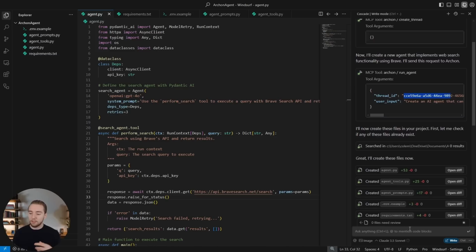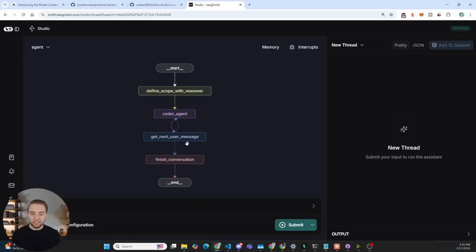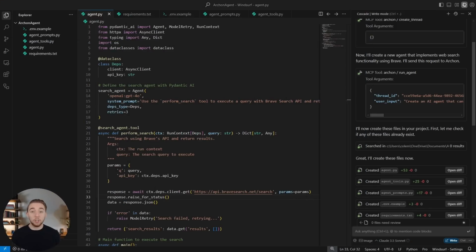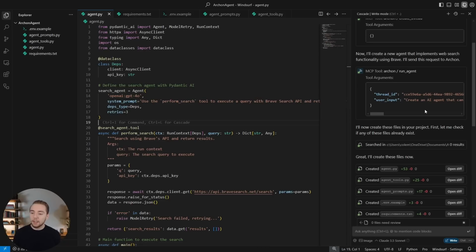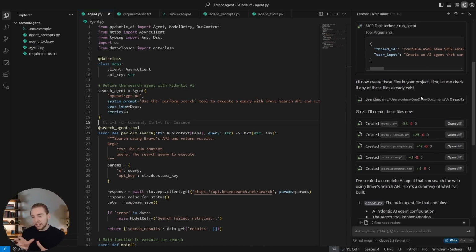And so then in any future iteration where we maybe tell it to use Archon again to improve the agent in some way, it'll then use the same thread ID so that it's invoking that execution of Archon, going on to that next step in the human in the loop feedback loop that we have here. So that's how I use the thread ID. Again, kind of forced a little bit into MCP, but it works pretty well.